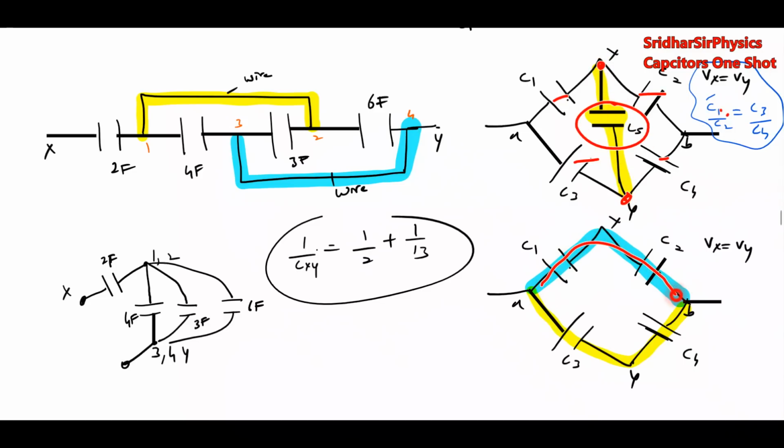Then these two will appear in series. The effective will be in parallel. So then we can write it in this way. CAB equal to C12 plus C34. What is 1 by C12? Equal to 1 by C1 plus 1 by C2.